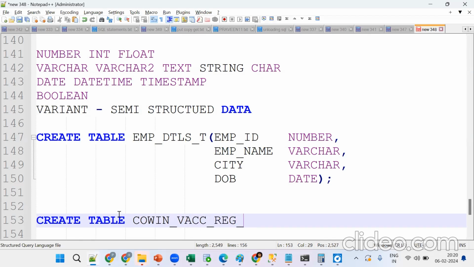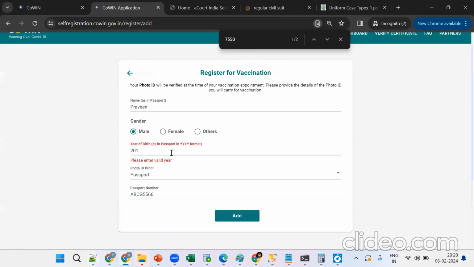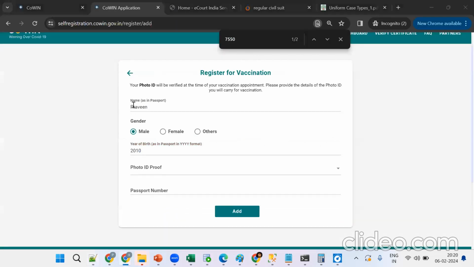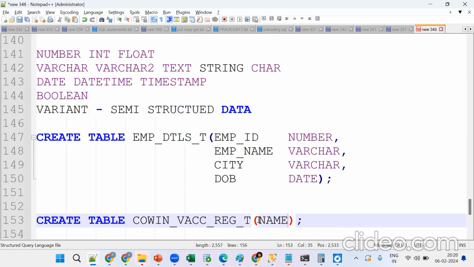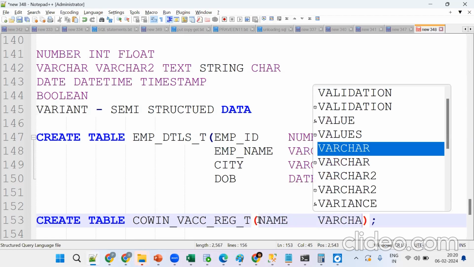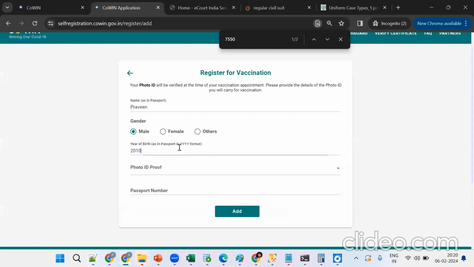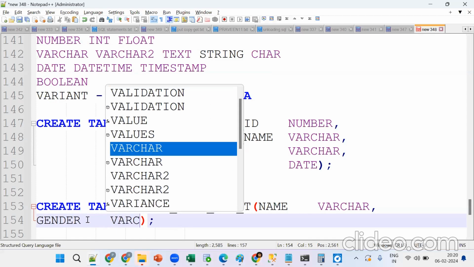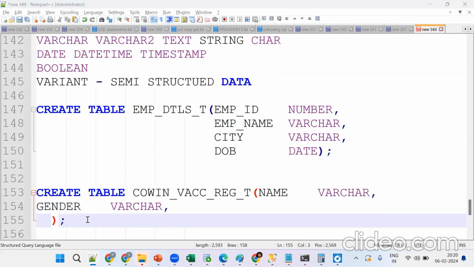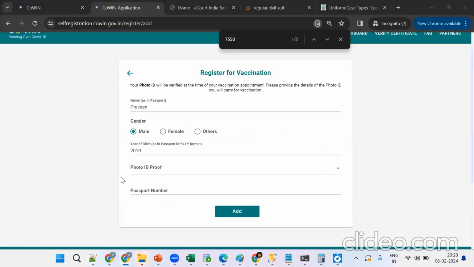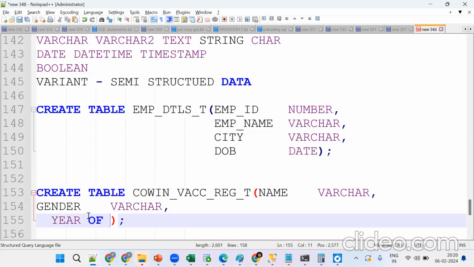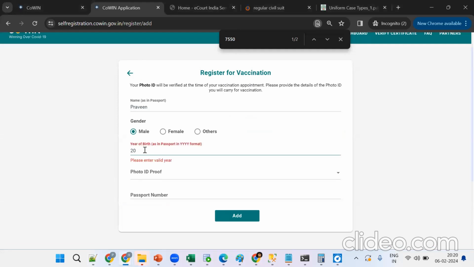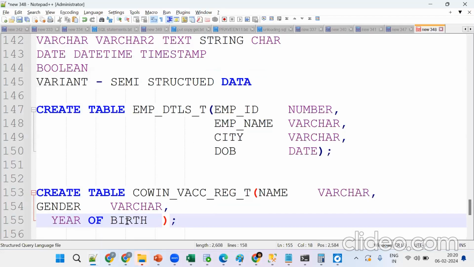It's a table, underscore T, bracket open, bracket close. Okay, this is fine. Name is what? It's a varchar. Same thing now, gender. What data type is gender? Varchar only. Next, year of birth is what? Number, like 2010, 2000. It's a number.